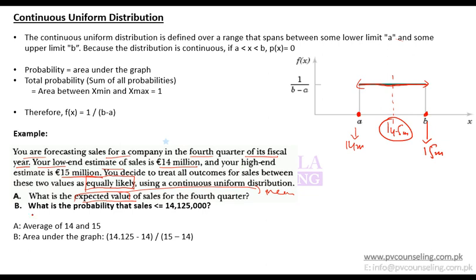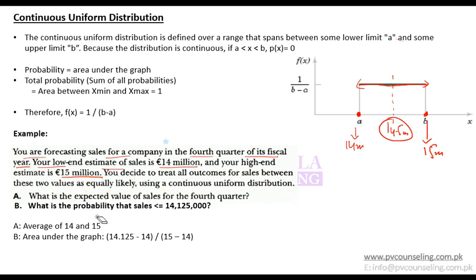Any problem so far? Now if you are asked what is the probability of having this expected value, it is 0. Why? Because it is just one point. Probability has to be for a range in continuous distribution.